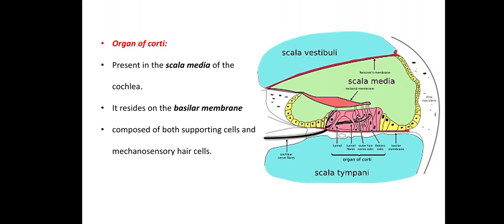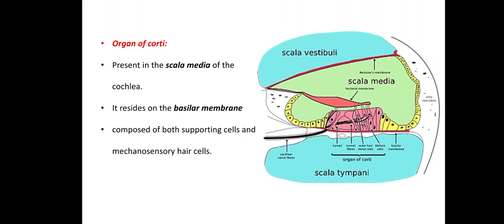The scala media is a cavity within the cochlea that contains endolymph, which has a high potassium ion concentration, which is different from perilymph, which is present in scala vestibuli and scala tympani.